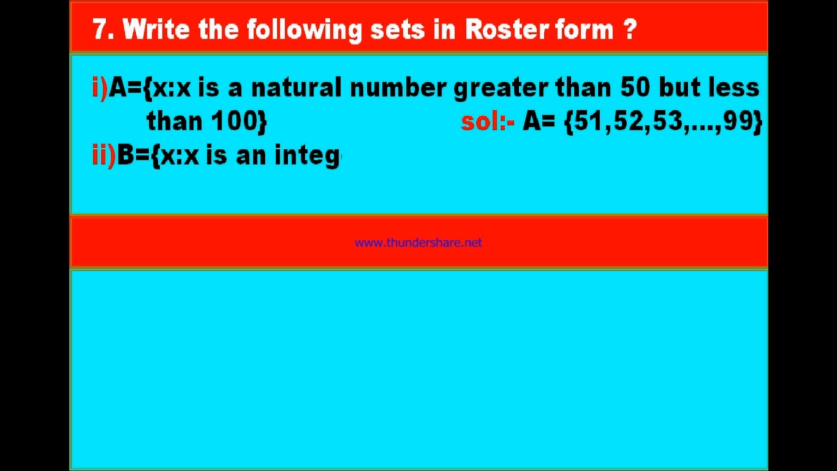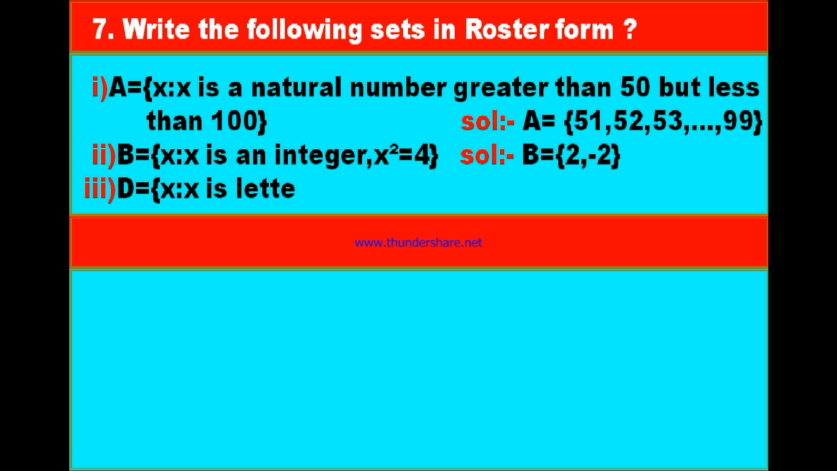Second bit, B is equal to the set of x such that x is an integer and x square is equal to 4. Now you have to list out all the integers whose square is 4. If x square is equal to 4, then x is equal to root 4, the square root of 4, which is plus or minus 2. Since it is an integer, you can mention both plus 2 and minus 2. But if x were a natural number, you would have to write only plus 2. But since it is mentioned as an integer, you can write plus 2 and minus 2 also.